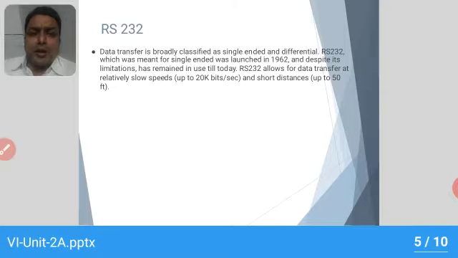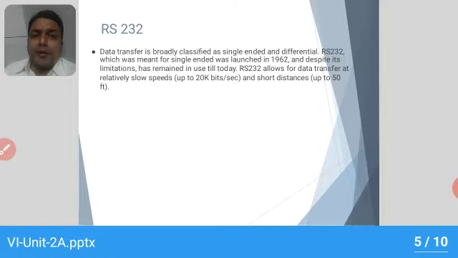Now coming to the basic interface mechanism, we have the RS-232 cable. The data transfer is broadly classified as single-ended and differential. That means we can transfer the data in two ways. One is single-ended transfer and the second one is known as differential transfer.